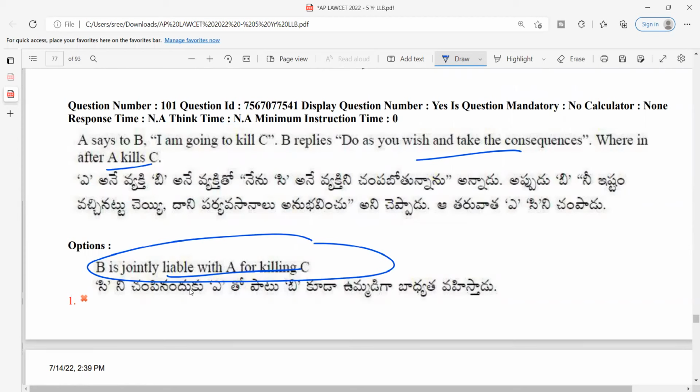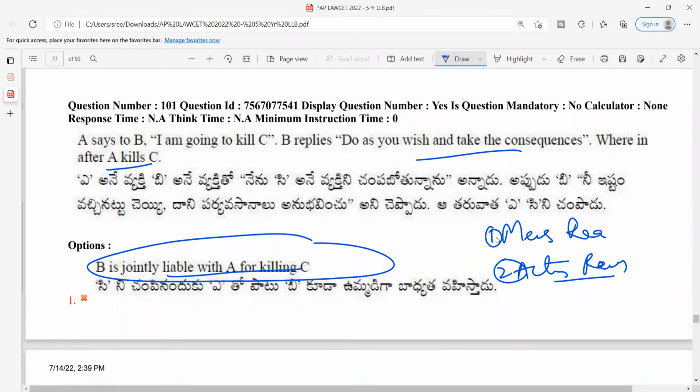So supporting means there should be support either in mens rea or in actus reus. Which means either in the intention, both of them should have the intention to kill, or both of them should kill. I mean, both of them should be involved in killing. Is there anything over here? Is there any mens rea or actus reus? See, understand this particular thing. When we were discussing criminal law, I told that there are two important essentials of a crime. One is mens rea and the second one is actus reus. Mens rea means guilty mind. The second one is actus reus, that is wrong action.